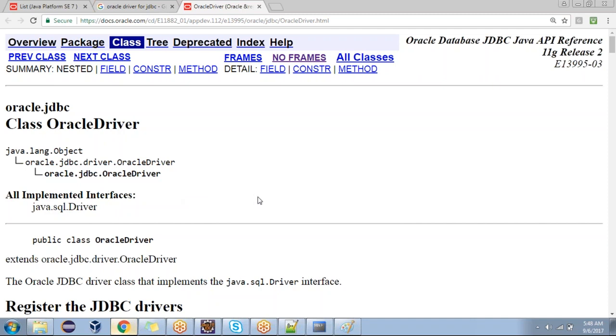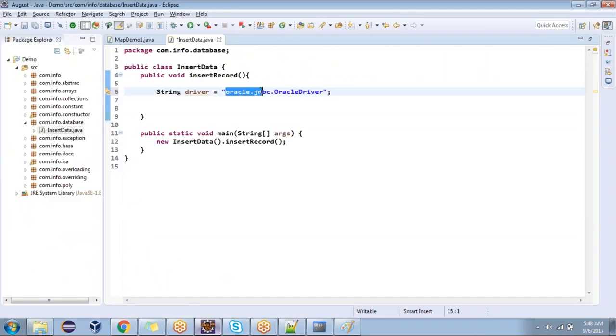Oracle is a superclass, derived from Object. What, Vijay? I mean, everything is derived from Object, everything is java.lang. That's it. Everything is derived from the Object. I'm asking what is your driver name? Oracle.jdbc.OracleDriver. Yes, sir, OracleDriver.